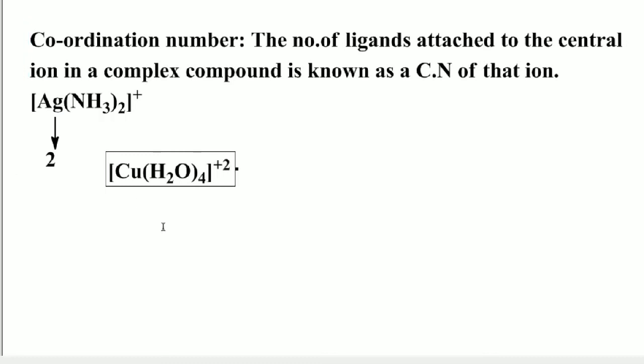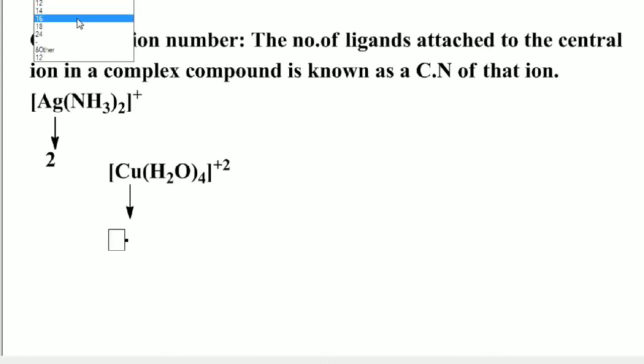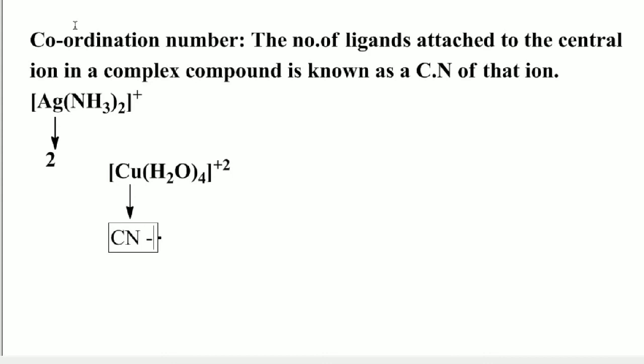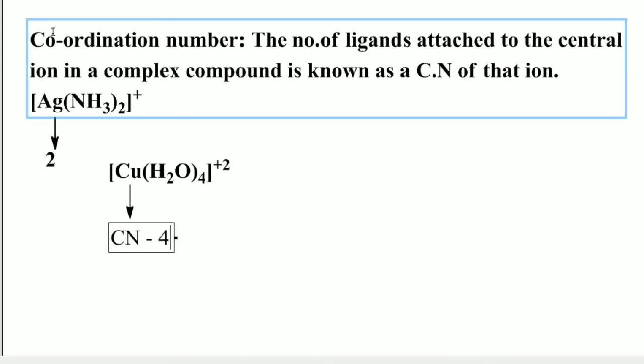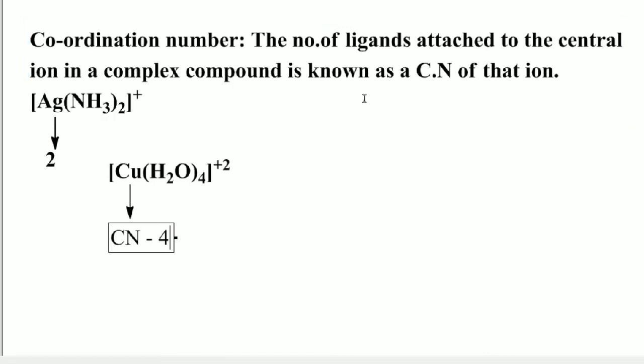In this complex, copper 2 plus is the central metal ion, attached to 4 water molecules, 4 ligands. Therefore, the coordination number of the central metal ion in this example is 4. So the number of ligands attached to the central ion in a complex compound is known as the coordination number.